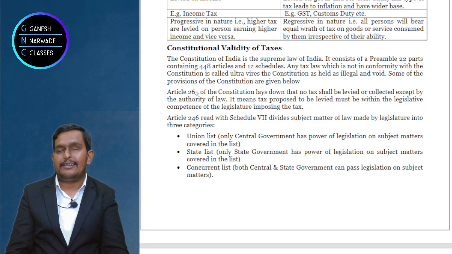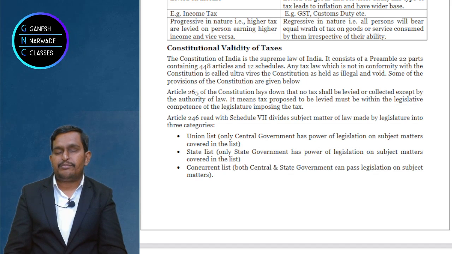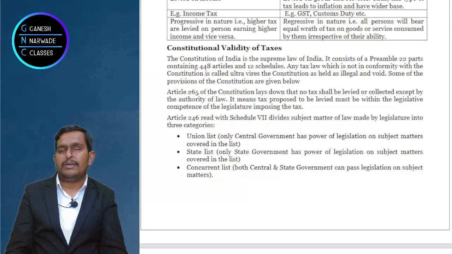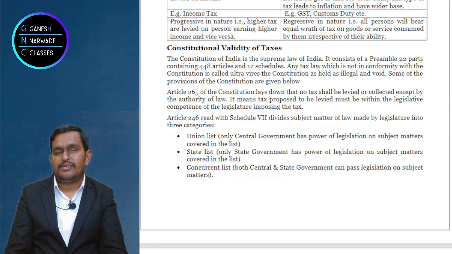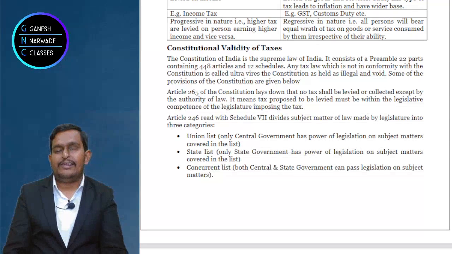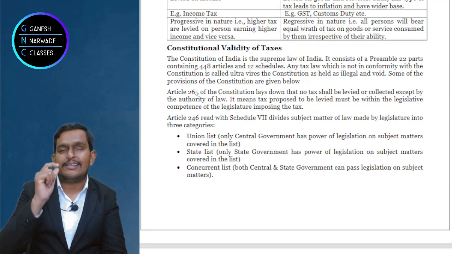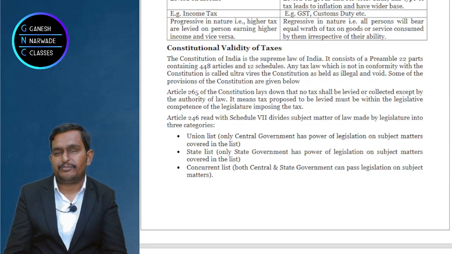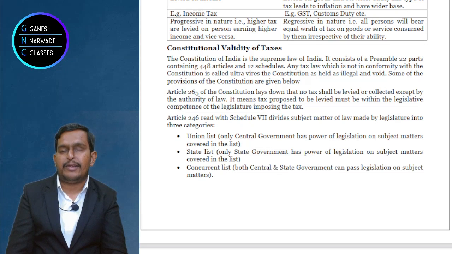Now let's understand that to bring the taxes also, and for distribution of work between the central government and state government, there is Article 246 which talks about three lists. One is the union list, the second one is the state list, and the third one is the concurrent list. Now I will repeat for you to understand in detail. Listen carefully.